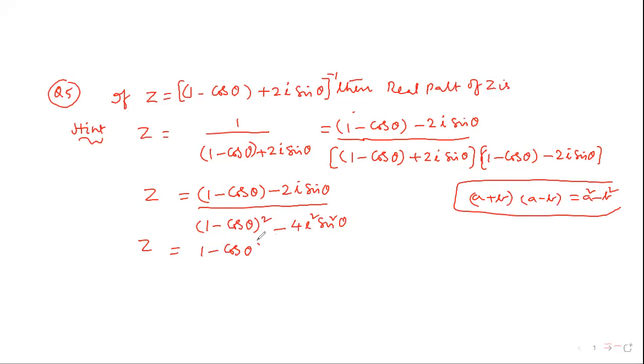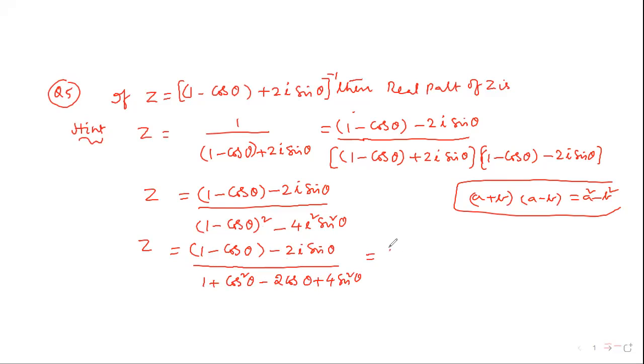Next, I go through z is equal to (1 minus cos theta minus 2i sin theta) by the denominator. What is the denominator? 1 plus cos square theta minus 2 cos theta plus i square value, which is minus, plus 4 sin square theta. Okay?